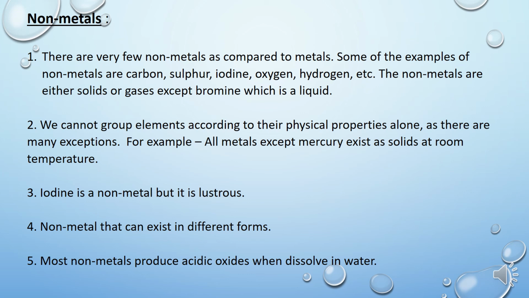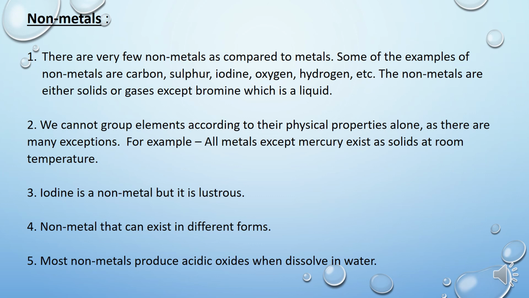If we beat a non-metal with a hammer, it will turn into powder. It will not turn into a sheet. It will not be drawn into wire. They are non-ductile. They are non-malleable. Non-metals which are solid have low melting points, and non-metals are bad conductors of heat.